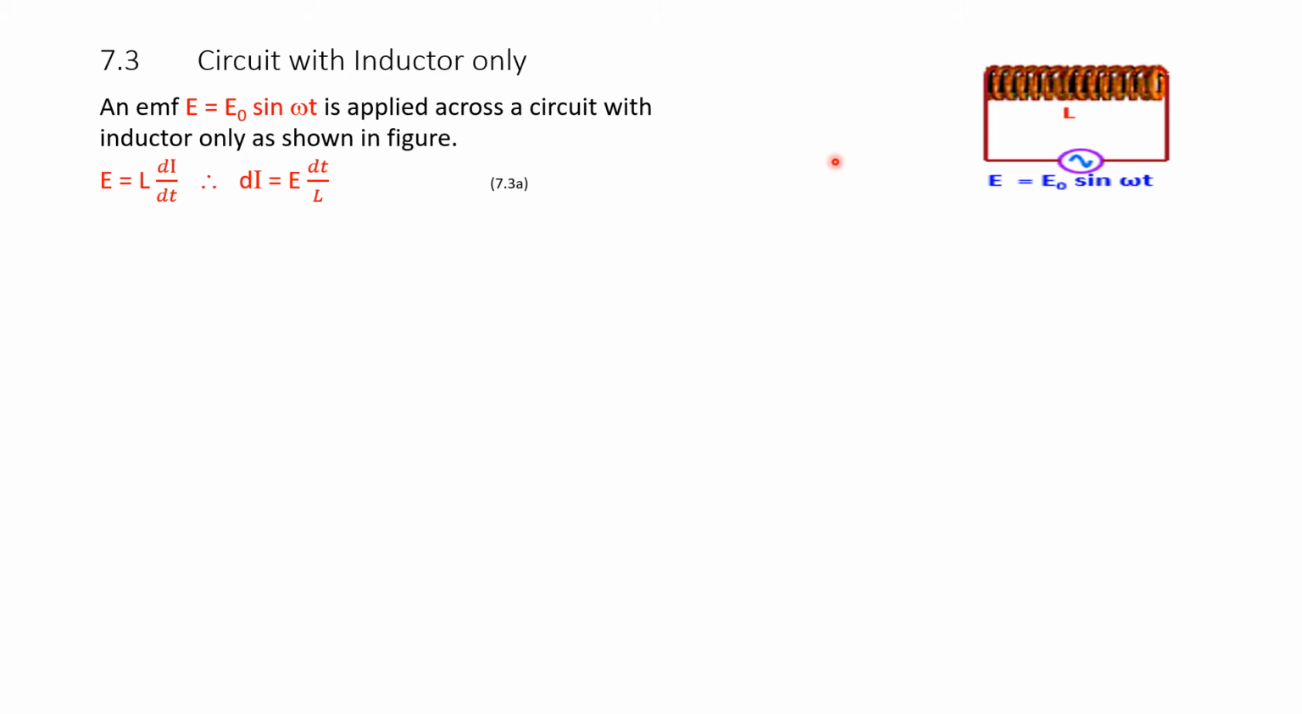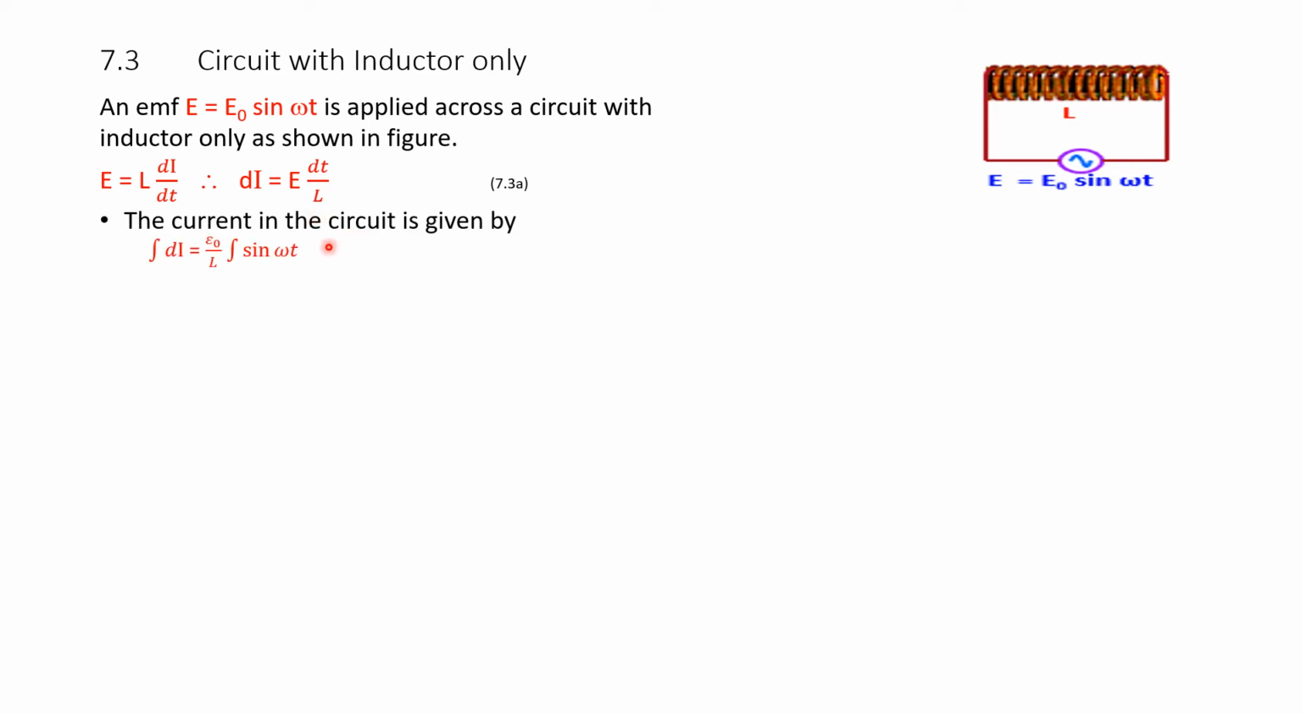We know from the knowledge of inductance that E, the voltage or EMF, is given by L into di by dt. That is, E is the EMF, L is the inductance, di by dt is the change of current. This current is changing with respect to time, as we have seen in the previous waveform. Therefore, di is equal to E dt by L. dt goes on the right side in the numerator and L comes to the denominator.